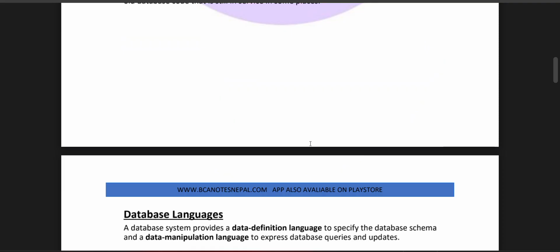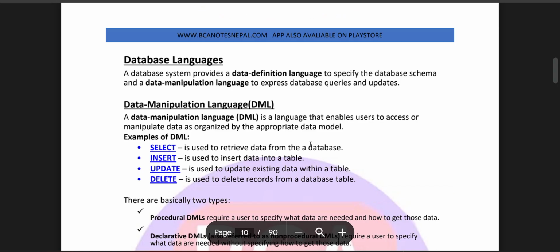Database language. The database system provides the data definition language to specify the database schema and the data manipulation language to express database queries and updates. Data manipulation language, DML, is a language that enables users to access or manipulate data as organized by the appropriate data model. Select is used to retrieve data from the database. Insert is used to insert data in the table. Update is used to update existing data within the table. Delete is used to delete records of the database.